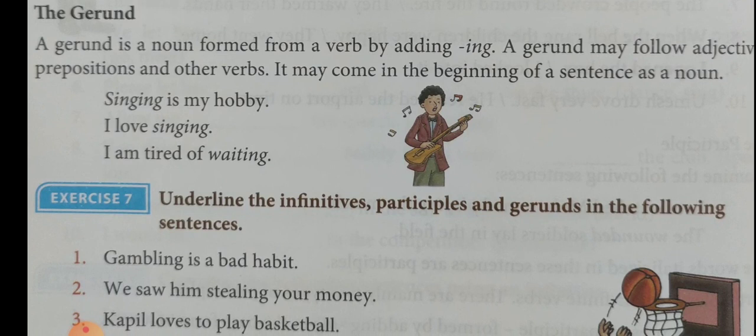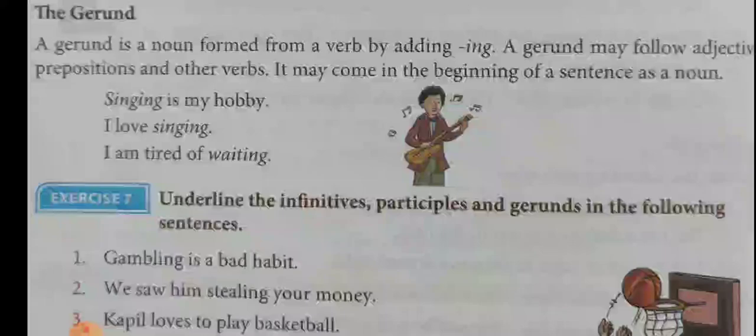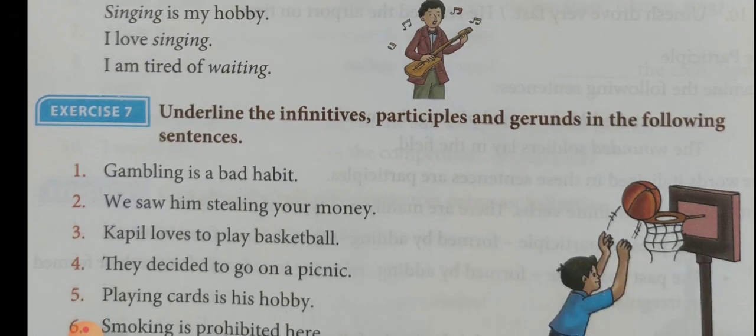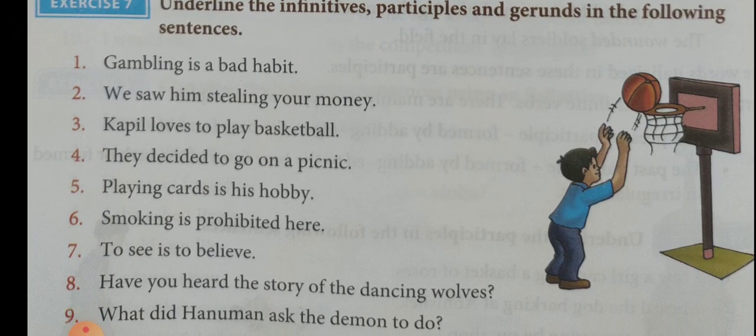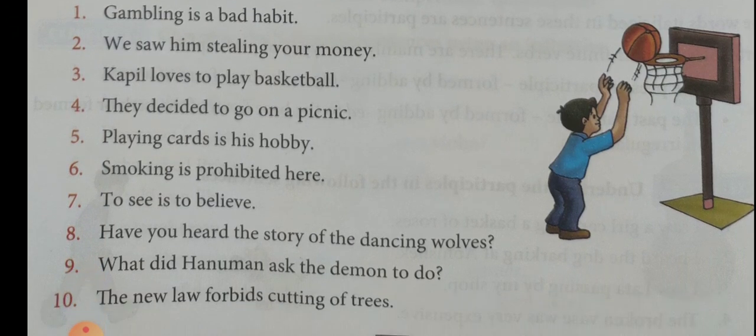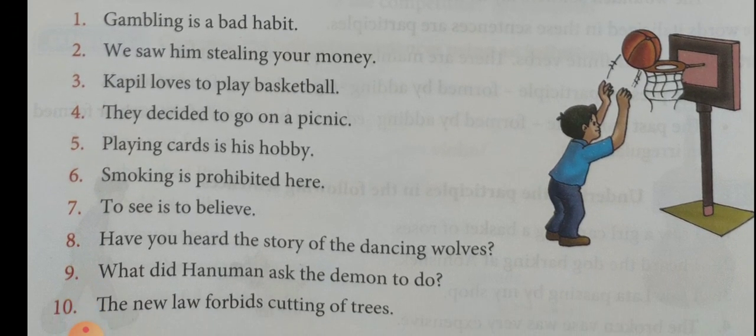I love singing. Here, singing is the gerund and the object of the verb love. And at the end of the sentence: I am tired of waiting. Here, waiting is the gerund. It is the object of the preposition. So you understand. Now exercise 7. Underline the infinitives, participles and gerunds in the following sentences. That you can do it yourself. You will get the answer key.